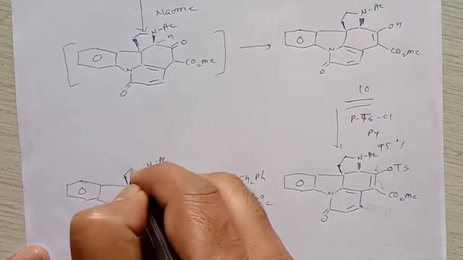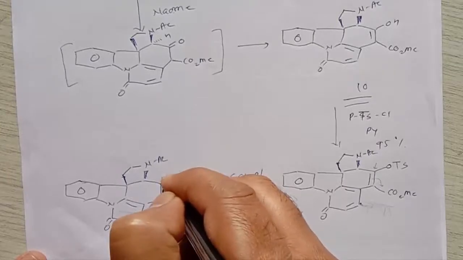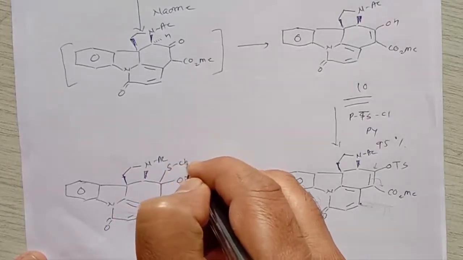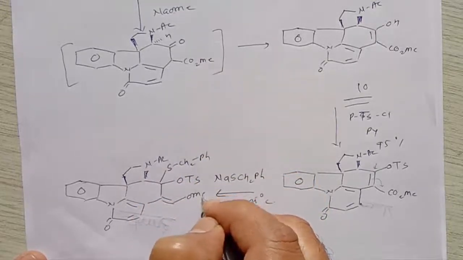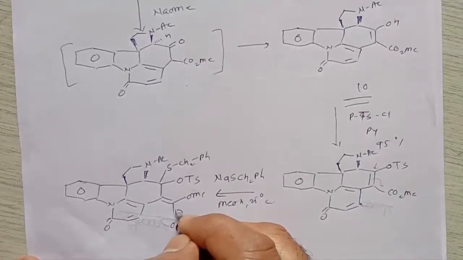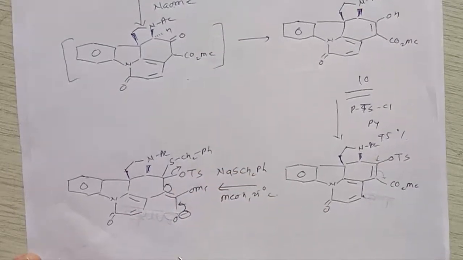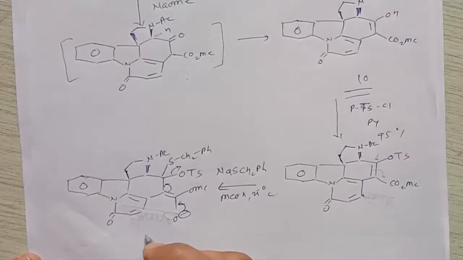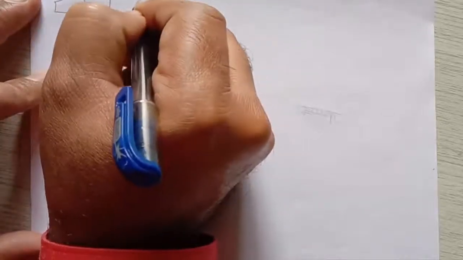Here is NAcCH2, and then what does it give? It gives formation of this OTs, and then it attacks SCH2Ph, and therefore it gives formation of this OMe, and here is O minus. Then in the further step, the O minus will revert here, the carbon bond will shift here, and this OTs group will be removed as a good leaving group. And when it is removed as a good leaving group, what does it give? It gives formation of a compound, that is a molecule like this, NAc.